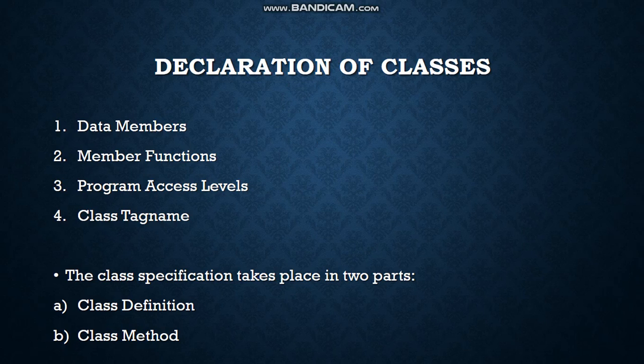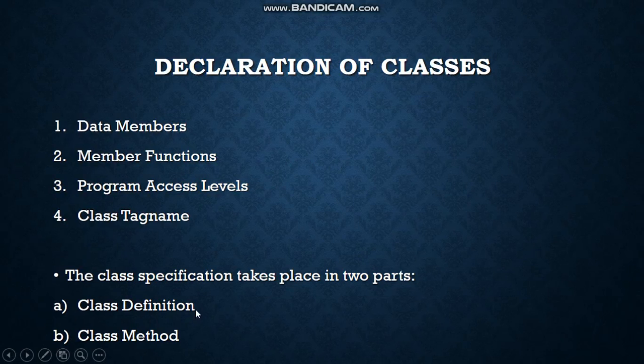Depending upon the access level of a class member, access to it is allowed or denied. And the fourth one is class tag name. The class tag name serves as a type specifier for the class using which objects of this class type can be created.